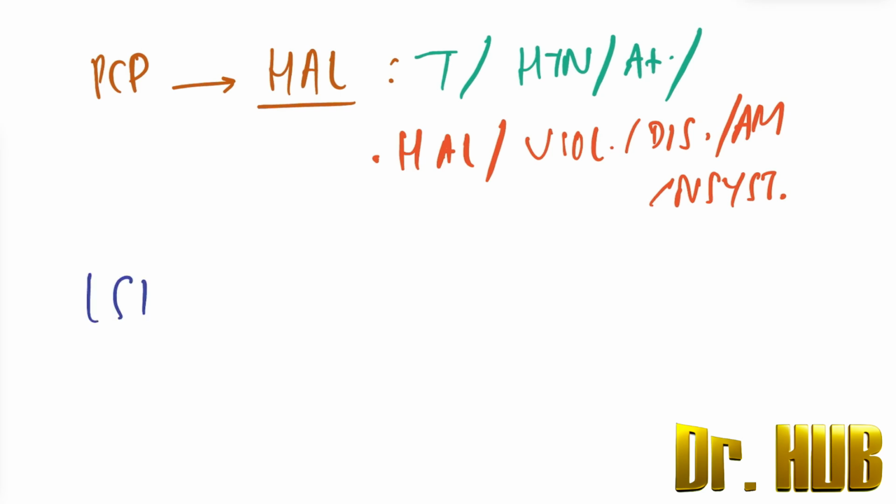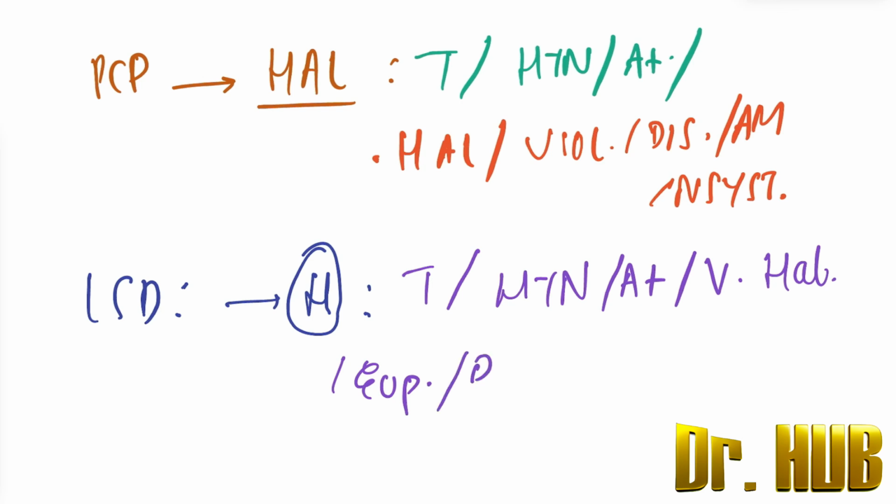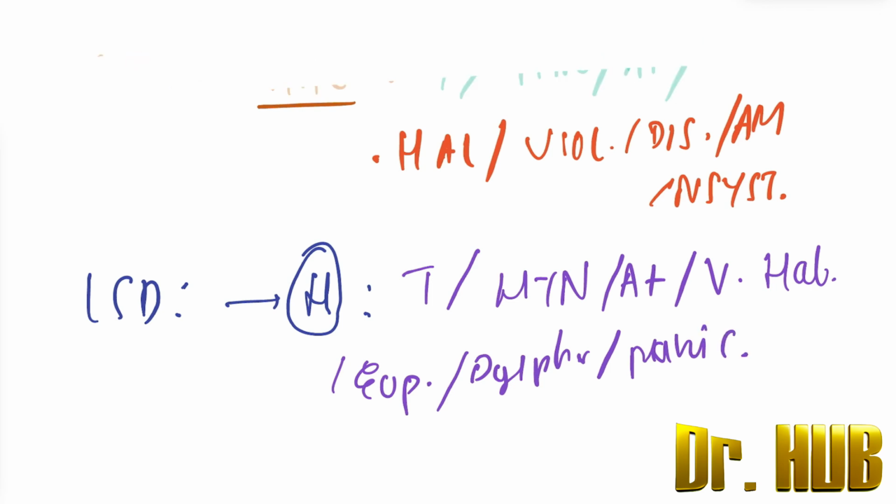Next we move on to LSD. LSD is also a class of hallucinogens, and it also presents with tachycardia, hypertension, ataxia, and visual hallucinations, which is important. There is also euphoria, and dysphoria or panic is seen. This is in terms of LSD.